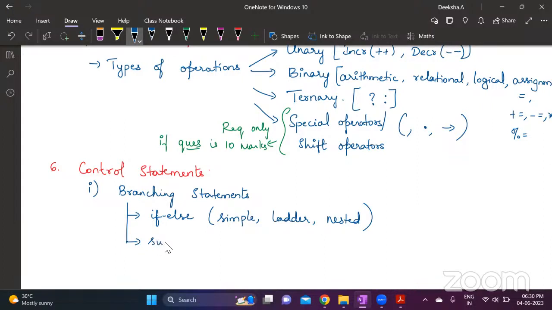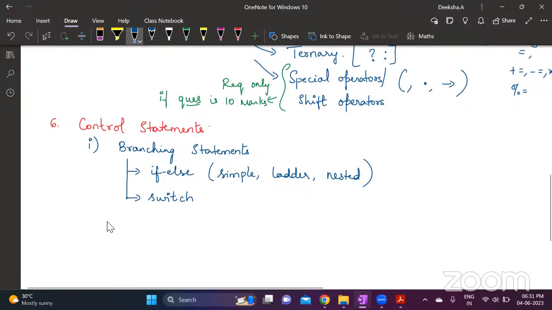And then you have the switch statement. Switch statement has certain conditions, like you cannot use relational or logical expressions in those cases. It must be only integer or character constants. You cannot use variables there. It must be constants only. So such types of restrictions are there. For the switch statement, you must go through all of that. It is quite important. After this, you have looping statements.